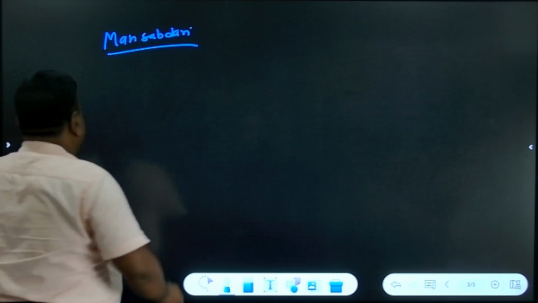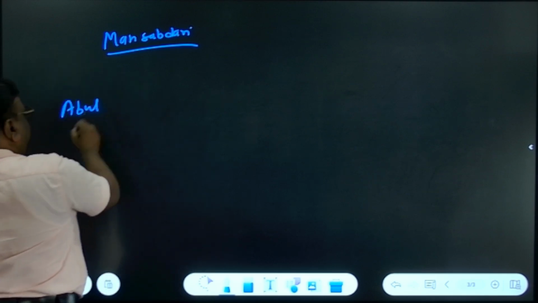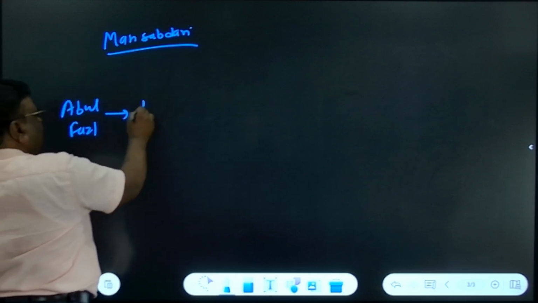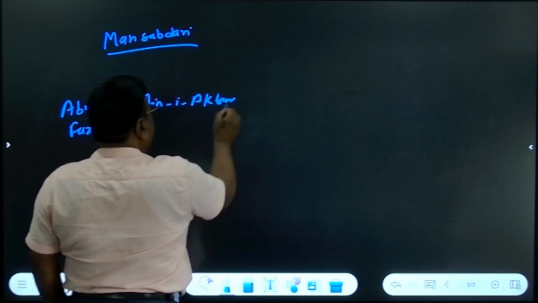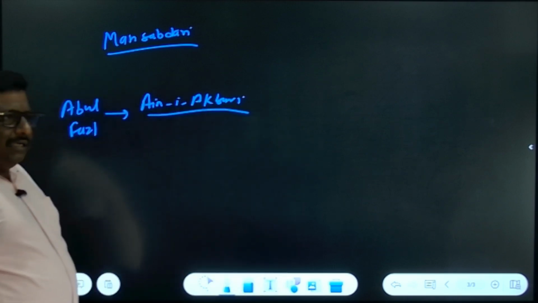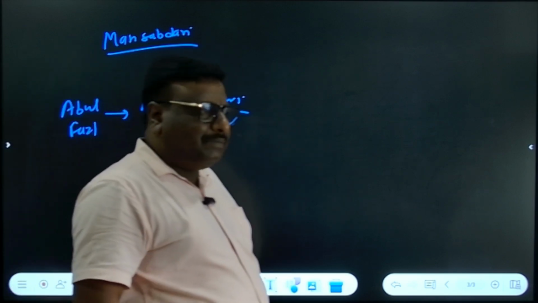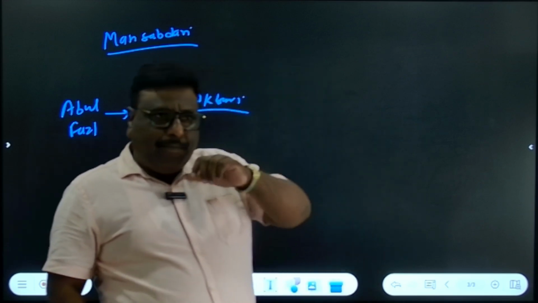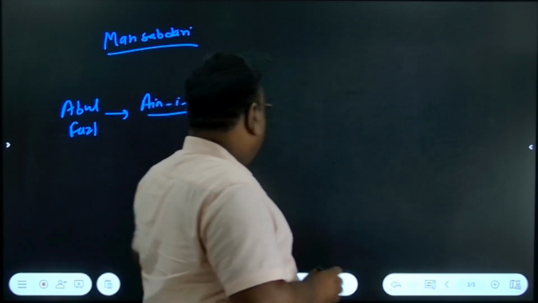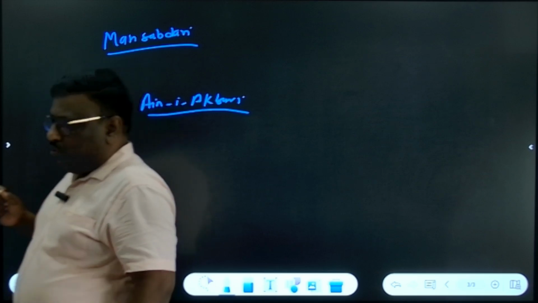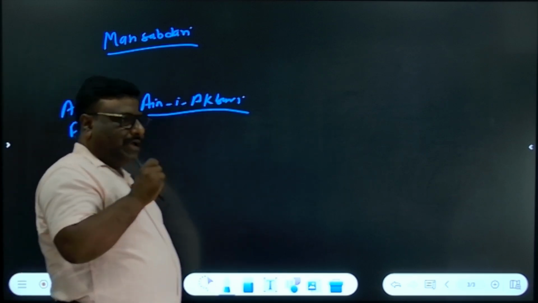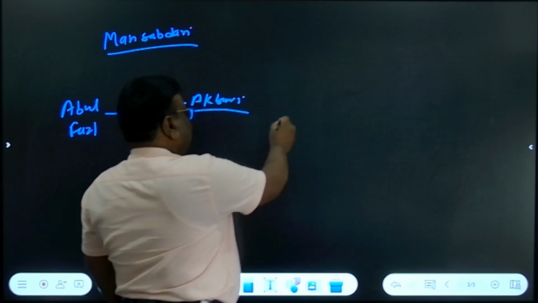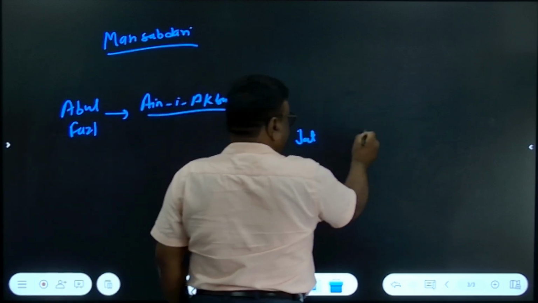The description of the Mansabdar was given properly by Abul Fazl in Ain-i-Akbari. In Ain-i-Akbari, 66 types of mansabs are described. In mansab, two specific terms are associated. That is Zat and Sawar. I will explain it later.